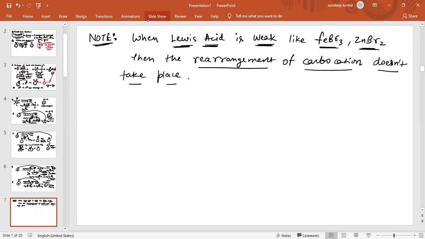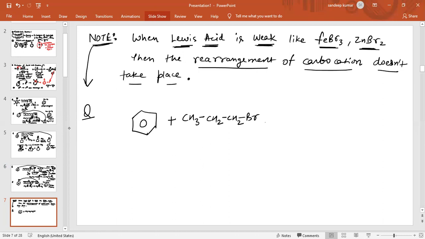Please remember this. For example, I'm giving you a question on this note. See what happens. If a compound is given benzene, and the reaction of benzene is with CH3CH2Br in presence of anhydrous FeBr3.